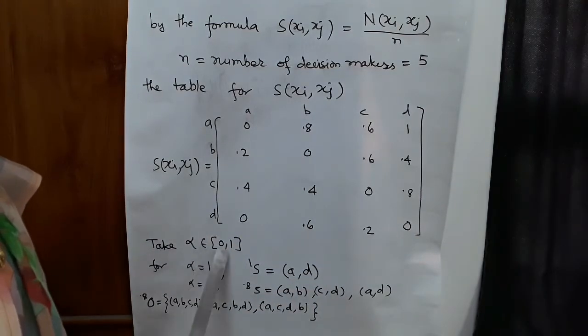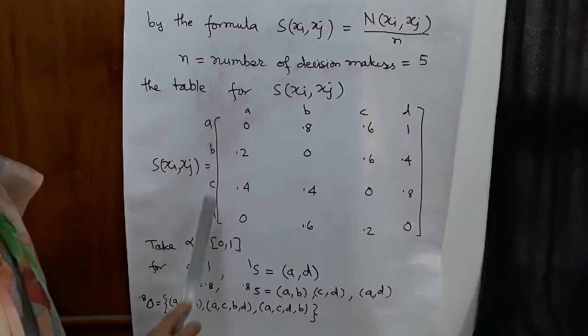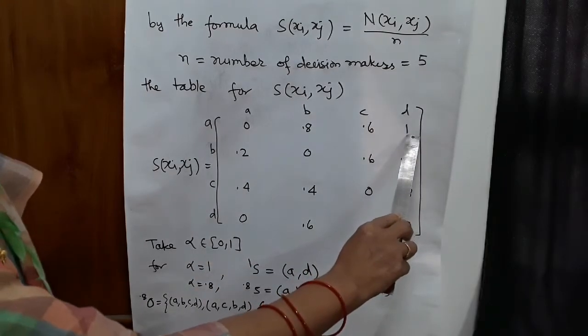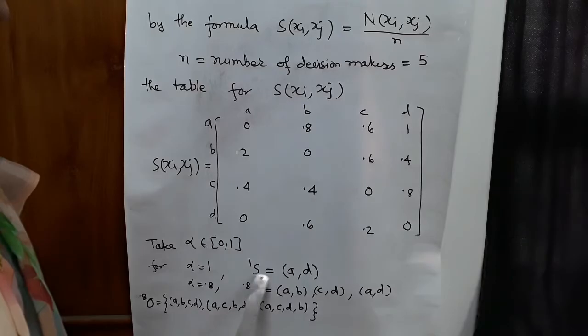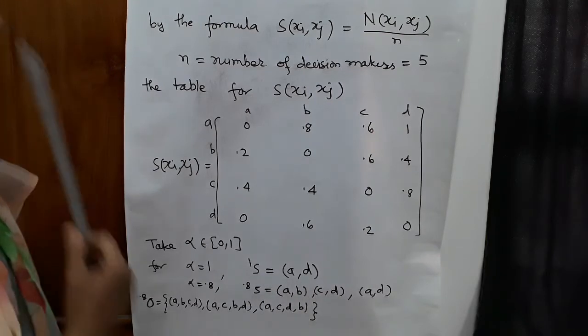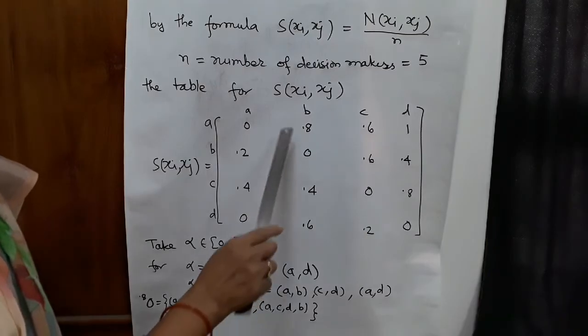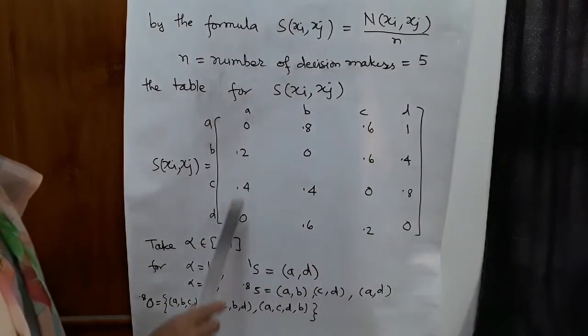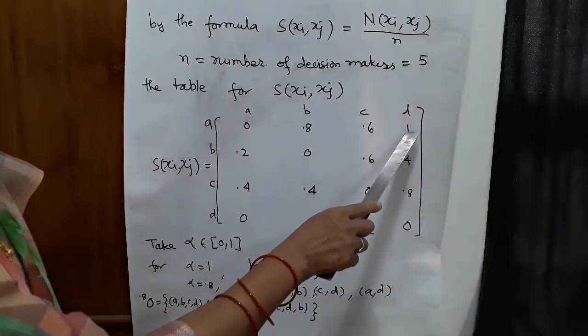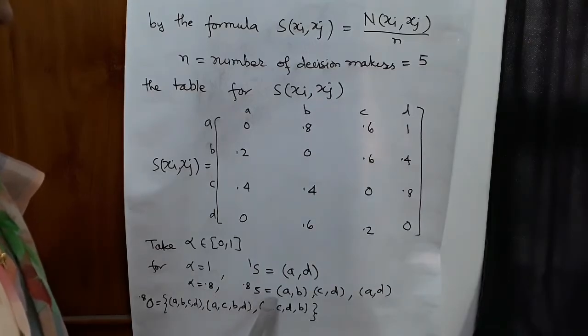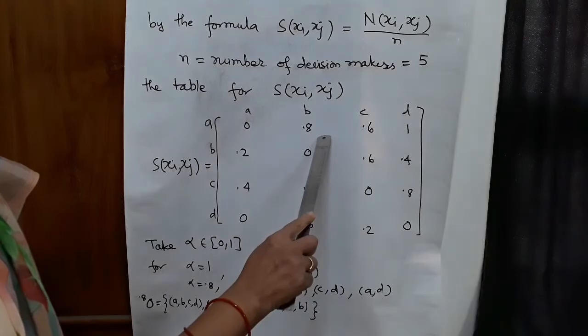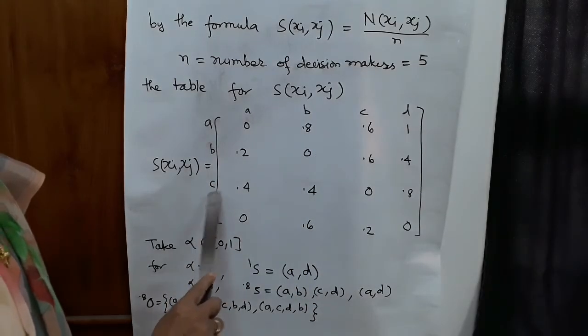Now take alpha belonging to [0,1]. For alpha equal to 1, this value 1 occurs only for (A, D). So the set 1S is equal to {(A, D)}. It means A is preferable to D. Now take alpha equal to 0.8, because the next greater entry in this table after 1 is 0.8. So we take alpha equal to 0.8, and 0.8S is equal to (A, B), then (C, D).